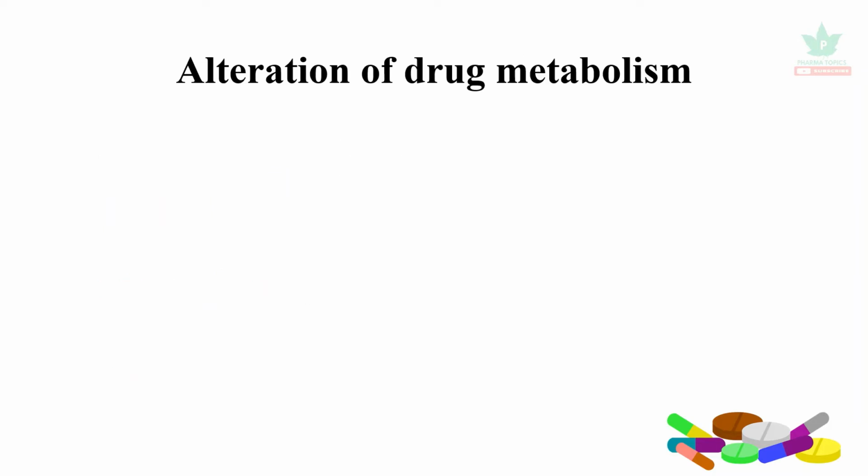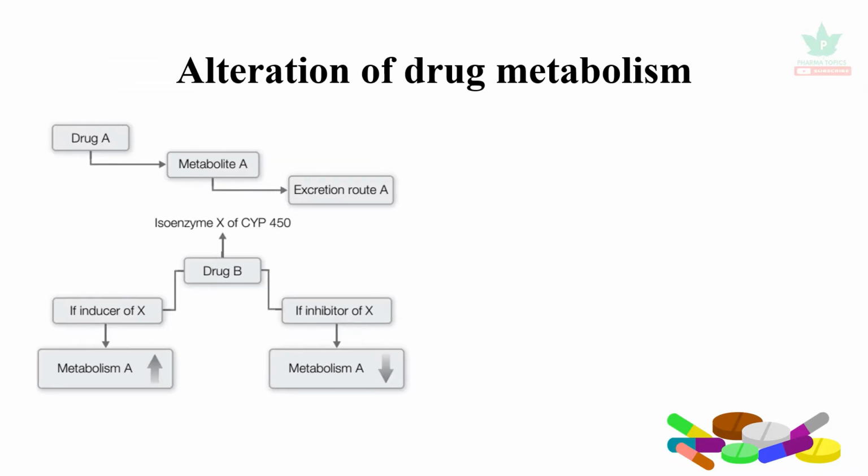Let us see the alteration of drug metabolism. So, when you give two drugs, let us take drug A and drug B. Drug A gets metabolized to metabolite A and that gets eliminated. It is an assumption. When drug B is an inhibitor or an inducer of the enzymes which metabolize drug A, it will have two possibilities. One is, if it is an inducer, it increases the metabolism of drug A.